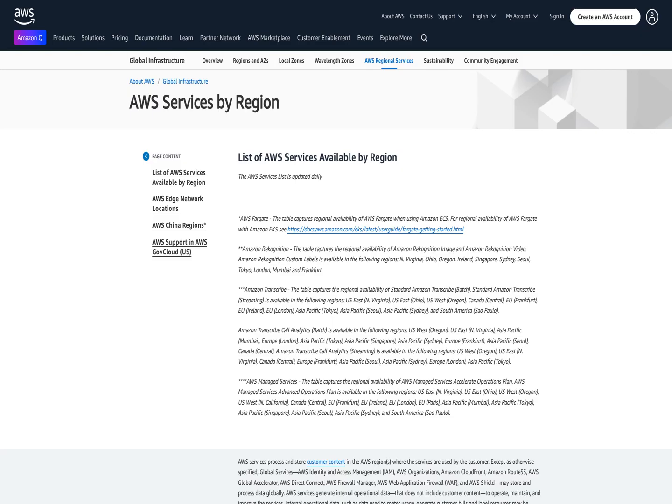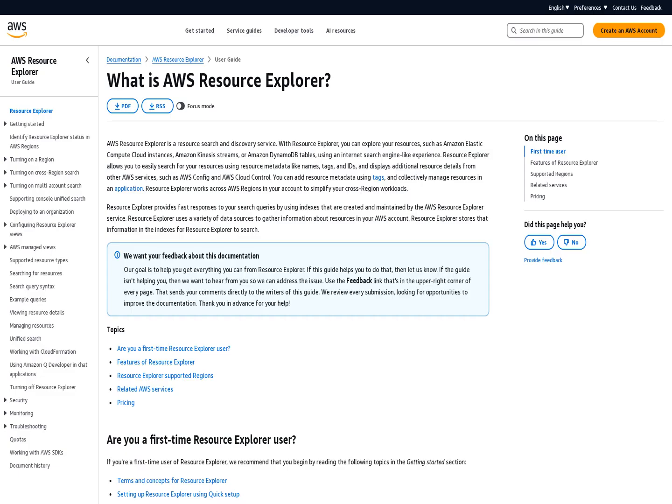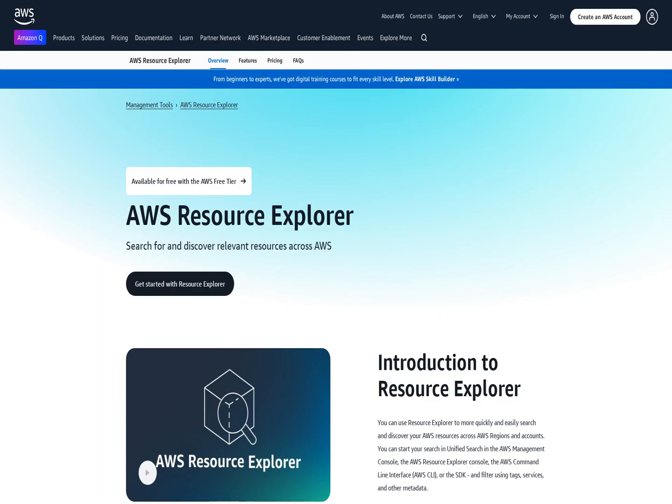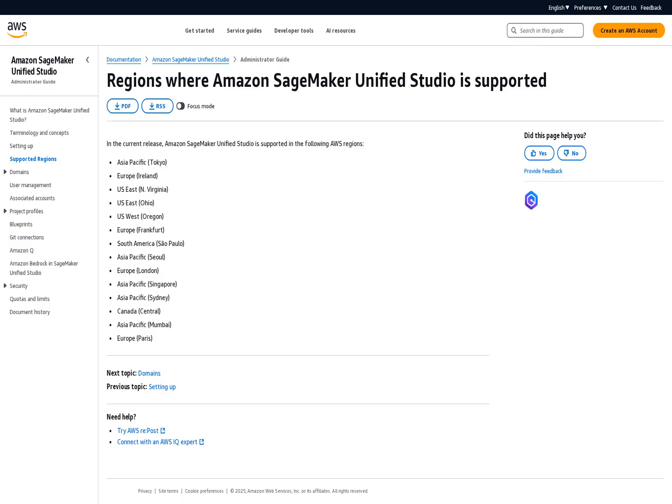AWS Resource Explorer is now available in 3 additional AWS regions, and Mexico. This expansion enables users to search for and discover their AWS resources across regions and accounts within their organization using the AWS Resource Explorer console, command line interface, SDKs, or the unified search bar from anywhere in the AWS Management Console.